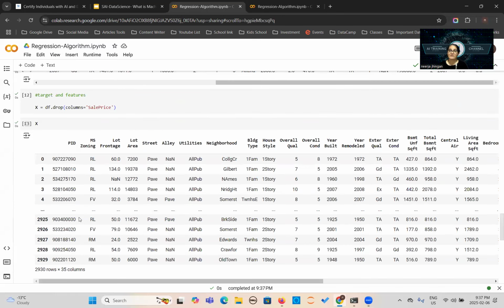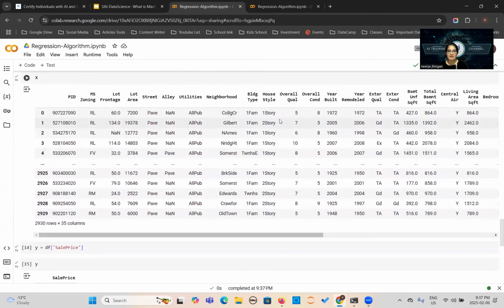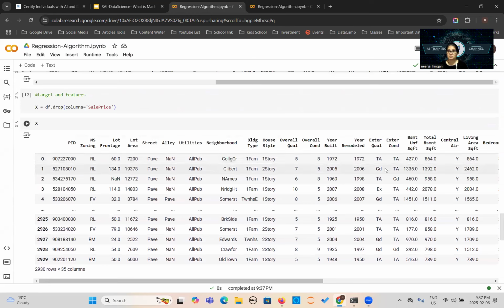Now you have separated the independent feature and the dependent feature. Independent variable, dependent variable, target, features. These are all technical terms you should keep in your mind. This is very important from the interview point of view as well. Now you can see here is the sale price, as I told you. Under supervised machine learning, you are going to tell the machine these are the features of the house and this is the price of the house based on these features.